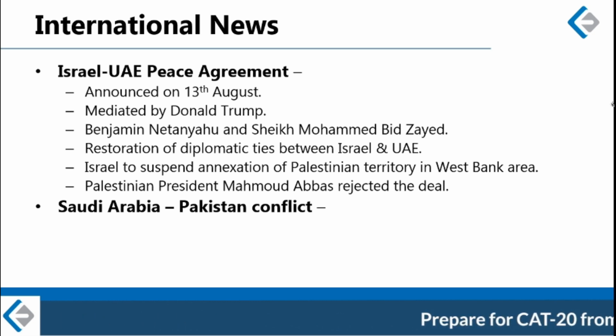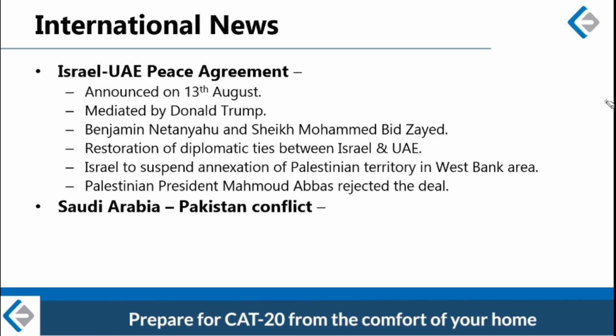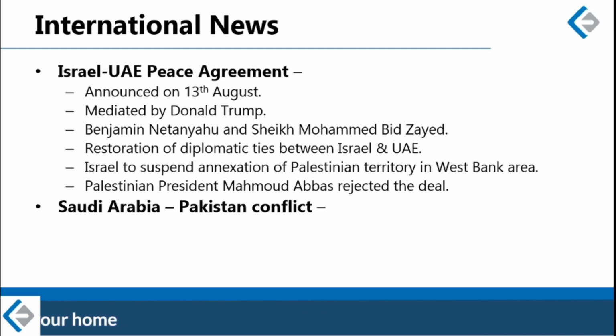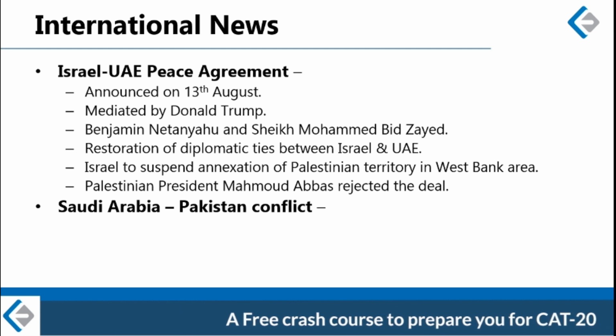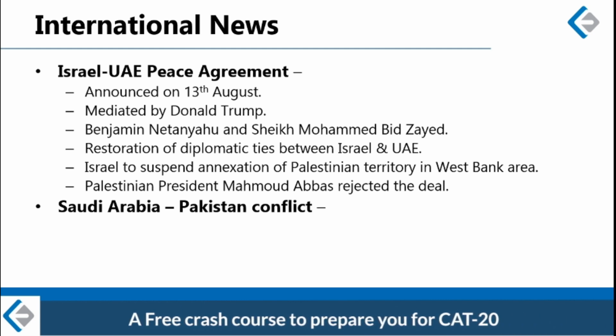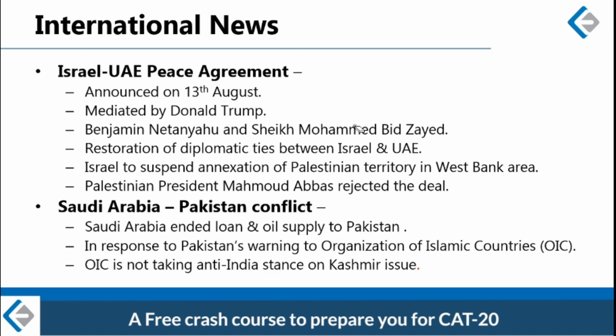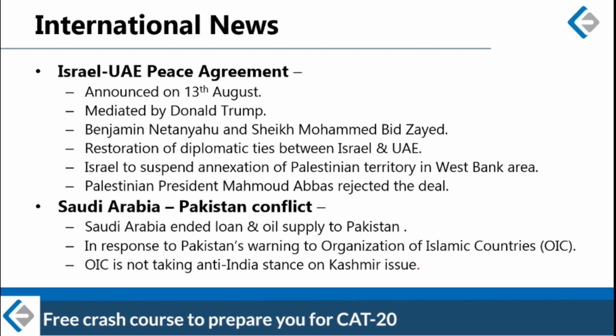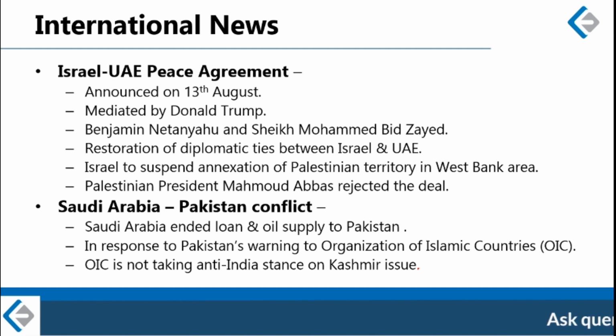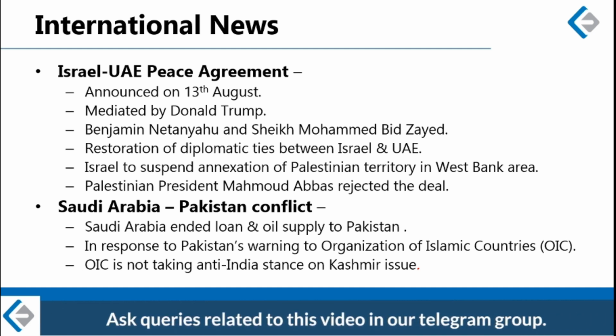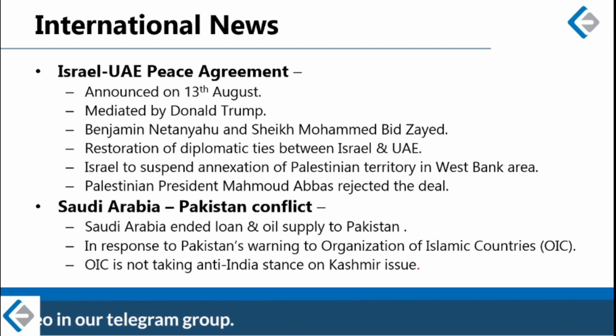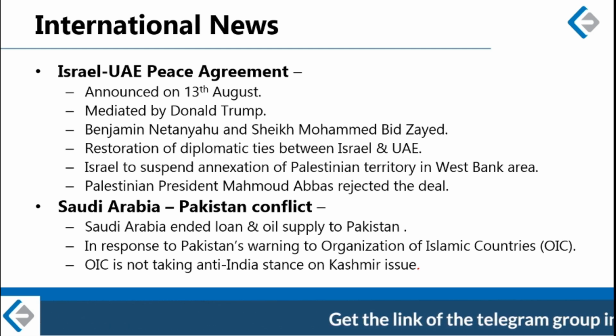The second international news this month is the Saudi Arabia-Pakistan conflict. The two very close allies are now on the brink of having their relationship broken. Saudis have ended their loan and oil supply to Pakistan. This is a huge blow to Pakistan because Pakistan was promised a 6.2 billion relief package by Saudi Arabia in 2018, and this package was very crucial.